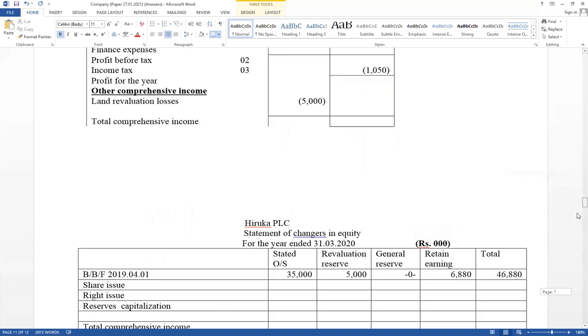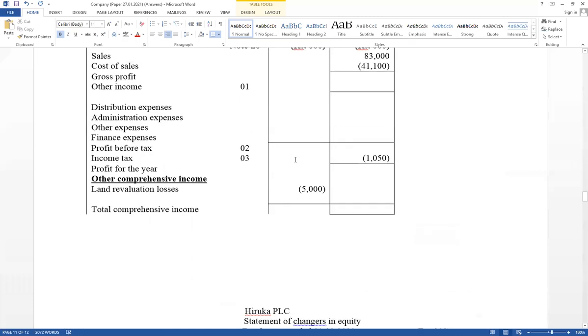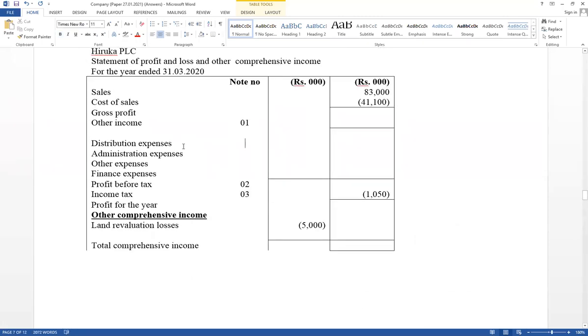That income statement first column. Distribution expense value equal 9,680. Administration 7,850. And other expense 1,650. But finance expense 0.